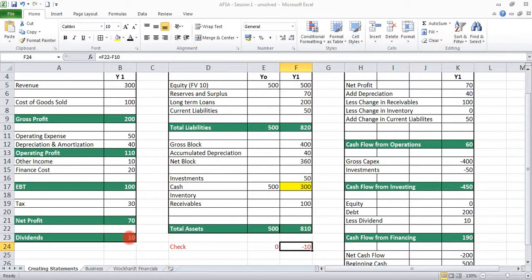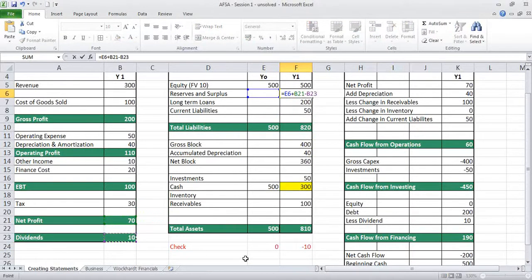Whatever is distributed as dividend has anyway gone to the equity holder. So what will come in here is going to be last year's reserves and surplus plus the net profit minus the dividend. The moment we do that, we have a fully balanced balance sheet once again, which gives us the statement: cash balance at the end of the year is 300, balance sheet is balanced, total size being 810 crores.